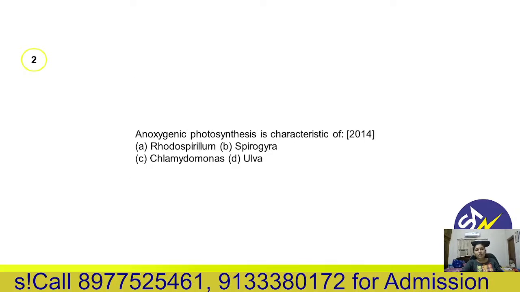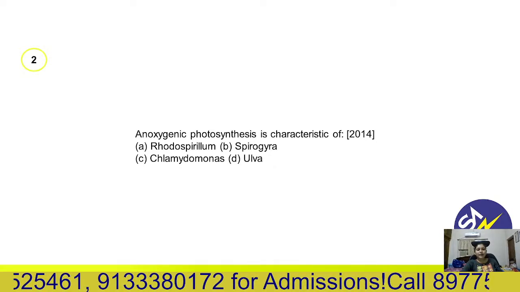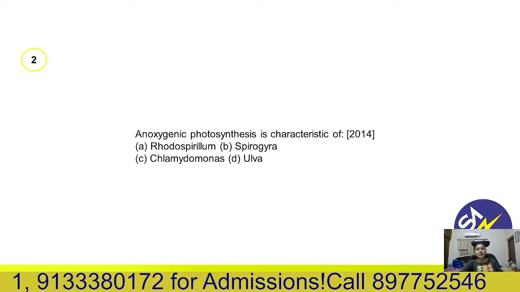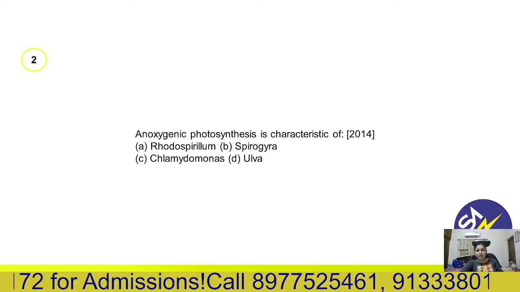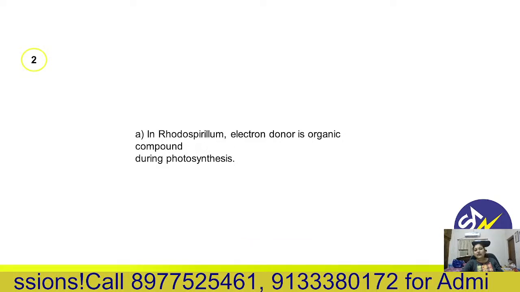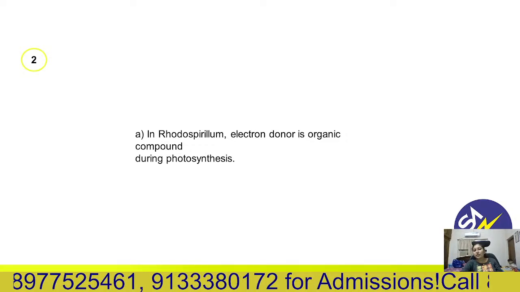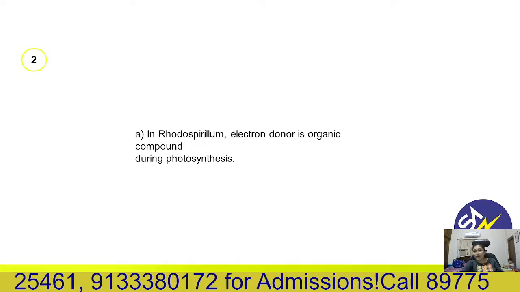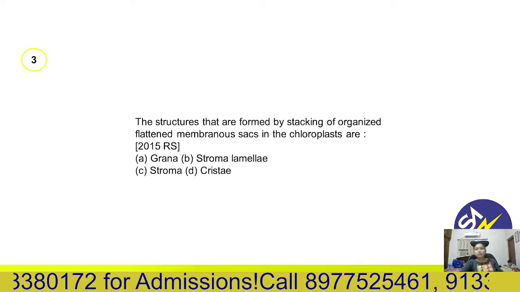Second question. Anoxygenic photosynthesis is characteristic of Rhodospirillum, Spirogyra, Chlamydomonas or Ulva. Anoxygenic photosynthesis occurs in Rhodospirillum. Electron donor is an inorganic compound during photosynthesis, organic compound during photosynthesis.